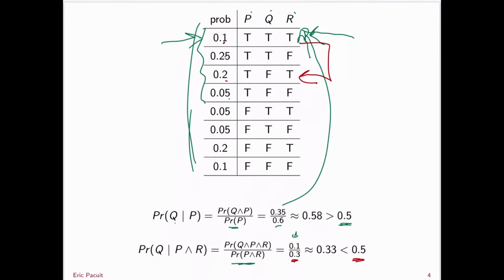So here we have an example. It's a stochastic truth table. We have 3 formulas, P, Q, and R. They're all atomic propositions. The probability of Q given P is greater than 0.5, but the probability of Q given P and R is actually less than 0.5.